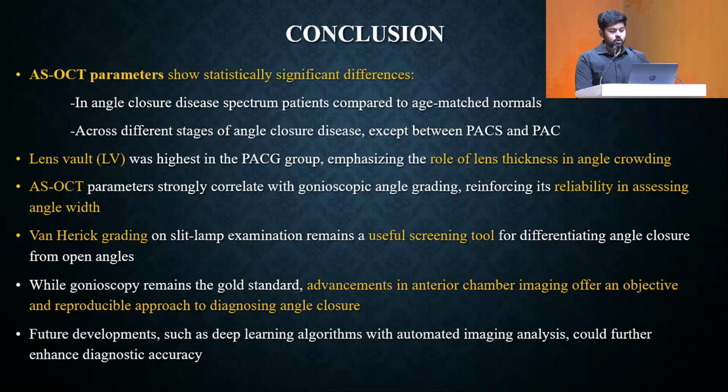The lens vault was highest in the PACG group, emphasizing the role of lens thickness in angle crowding. AIOS2025 parameters strongly correlated with the gonioscopic angle grading, reinforcing its reliability in assessing angle width. The Van Herick's grading also was found to be a useful screening tool to differentiate angle closure from open angles.